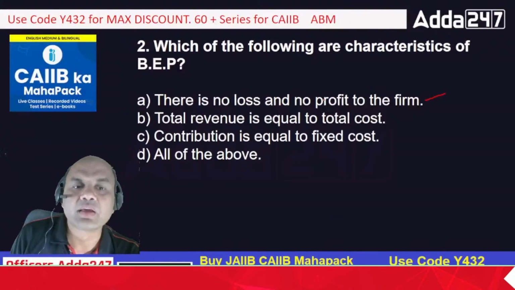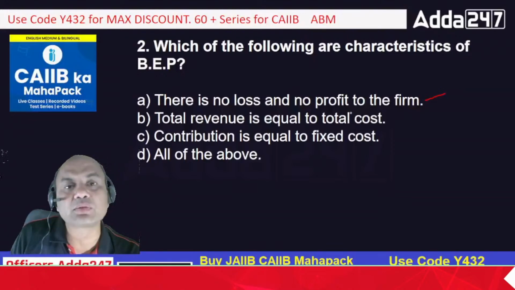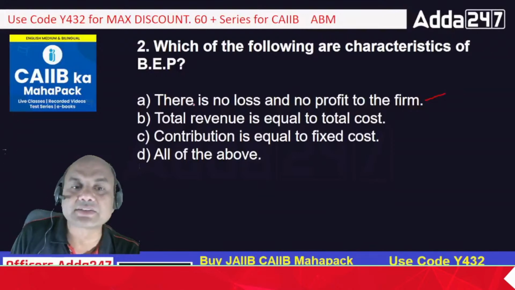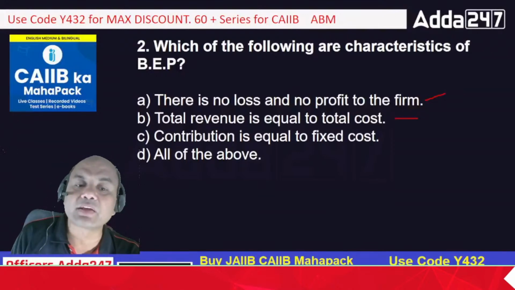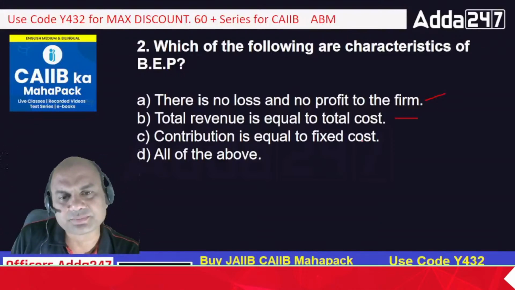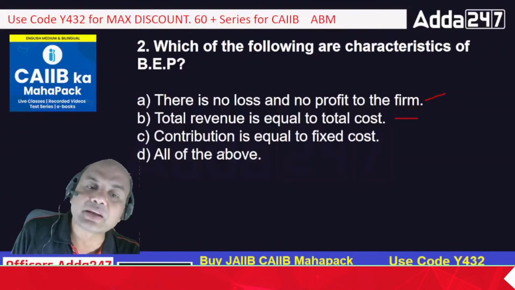A is right. Total revenue is equal to total cost. Means whatever is my total cost, including fixed and variable, my sales is equal to that. So that is also done. But all of you might be getting confused over here. Contribution is equal to fixed cost. How is this possible?